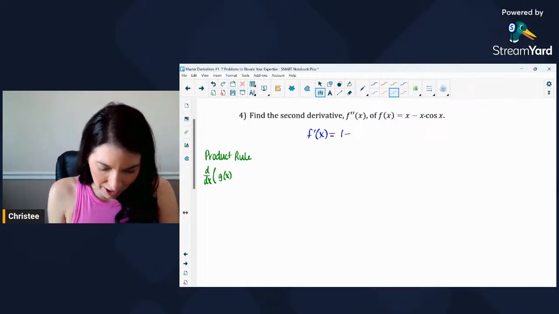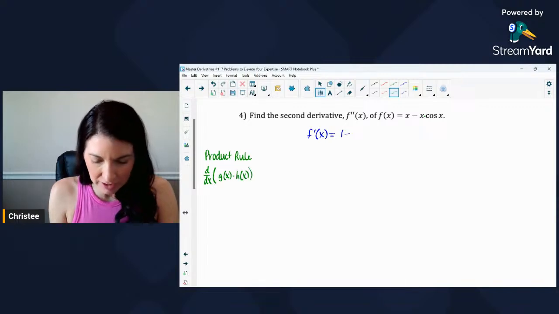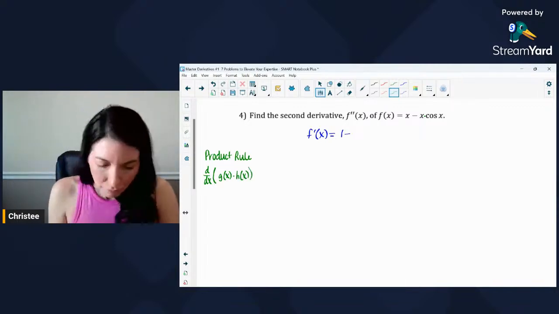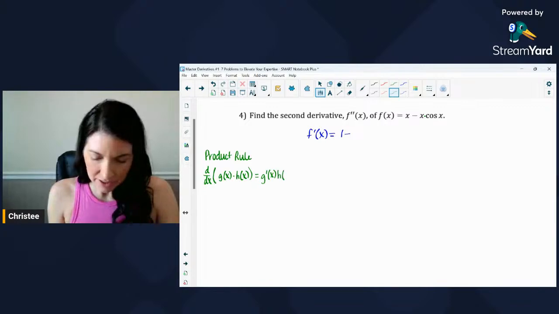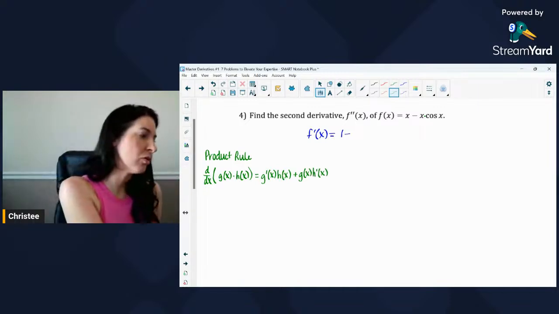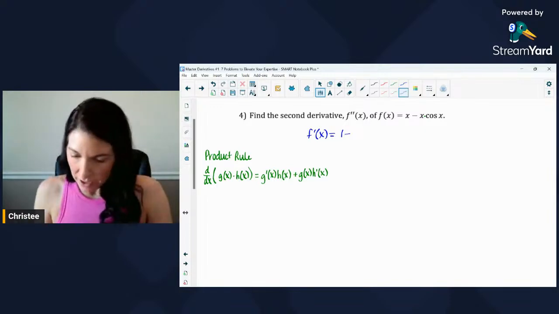We've got the product of g of x times h of x. And I could put the times symbol in there or not. But the derivative is going to be, you take the derivative of the first function, derivative of g of x, times the second function, h of x, and then plus the first function, g of x, times the derivative of the second function. So review your rules. Know those rules. They are very important to be able to do these problems.